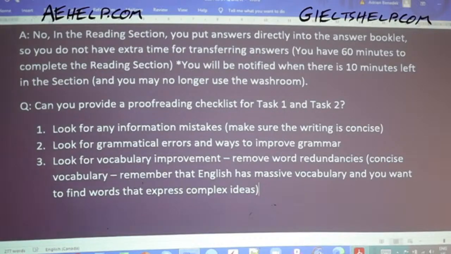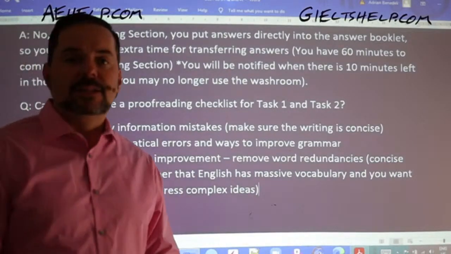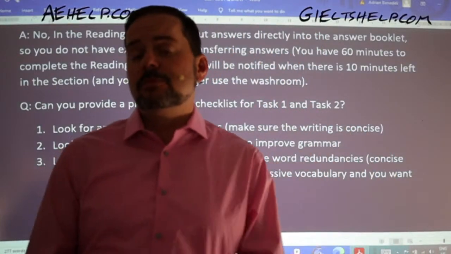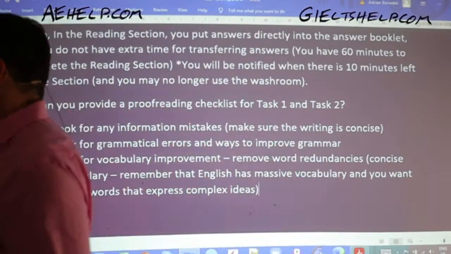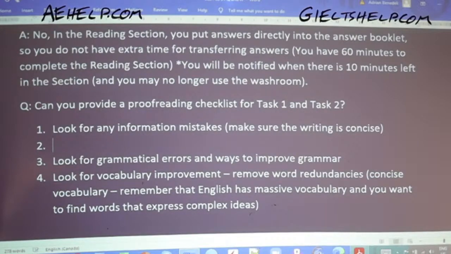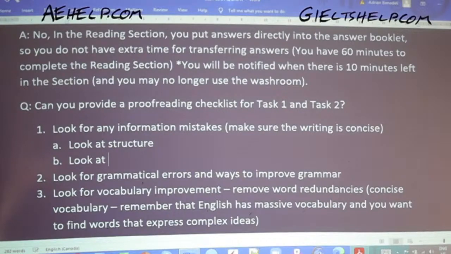Okay? So that's basically the 1, 2, 3 of the checklist that I use when I go through my essays. First, I want to look at information mistakes. Let me get a little more detailed here. Look at structure. Look at author's voice.